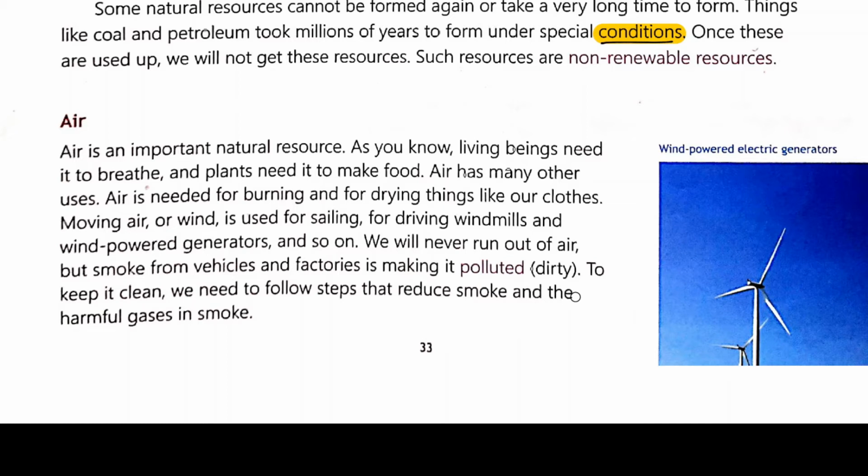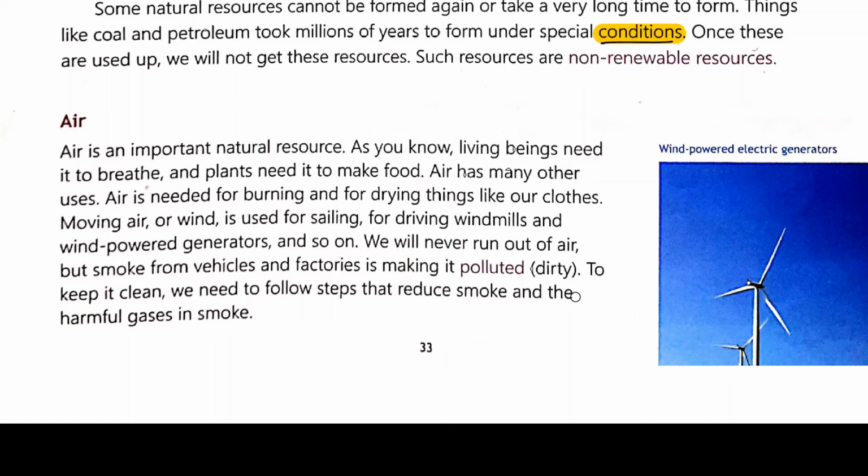But smoke from vehicles and factories is making it polluted, means dirty. So the air that we inhale or exhale is polluted by the smoke of the vehicles as well as factories. So to keep it clean, we need to follow certain steps that reduce smoke and the harmful gases in smoke.